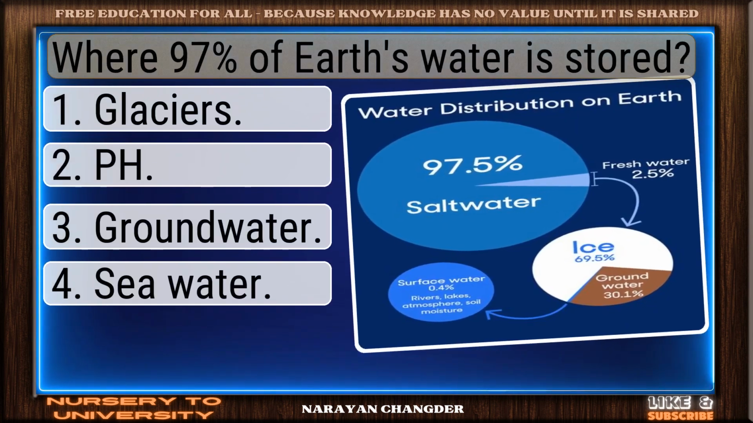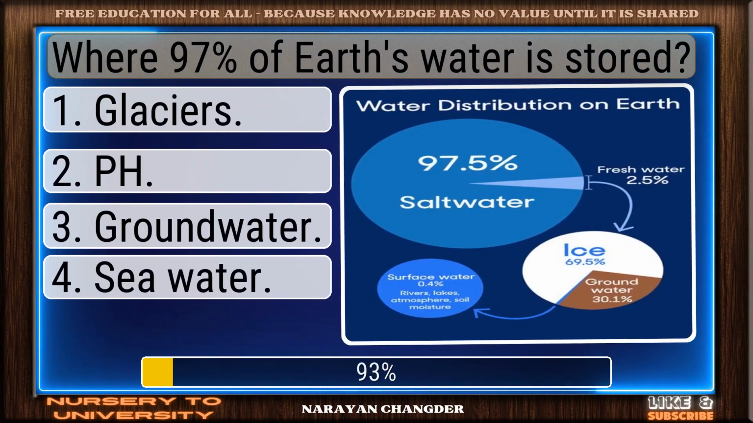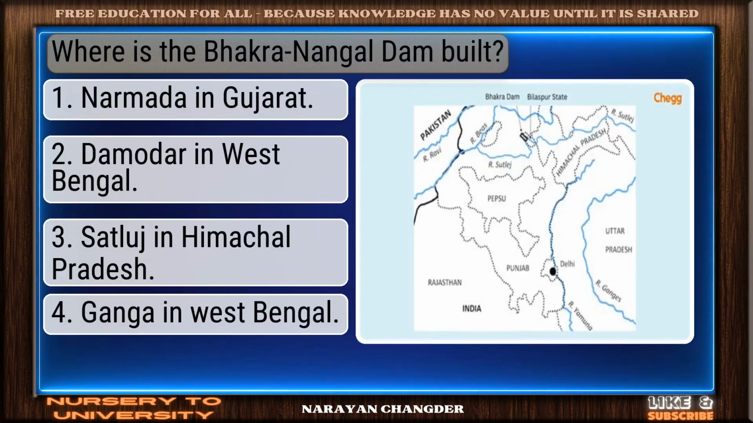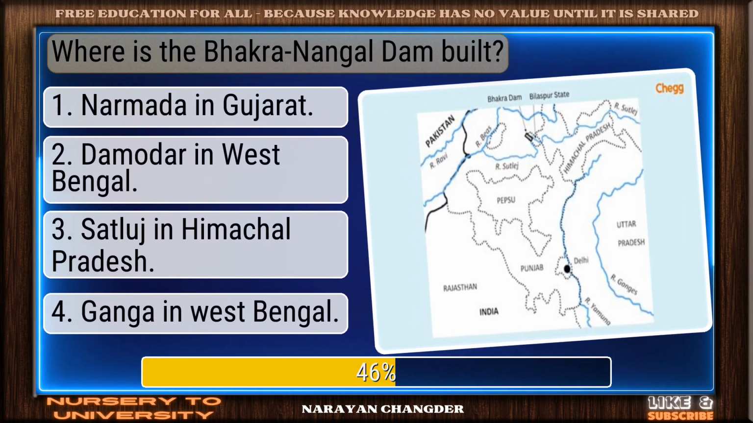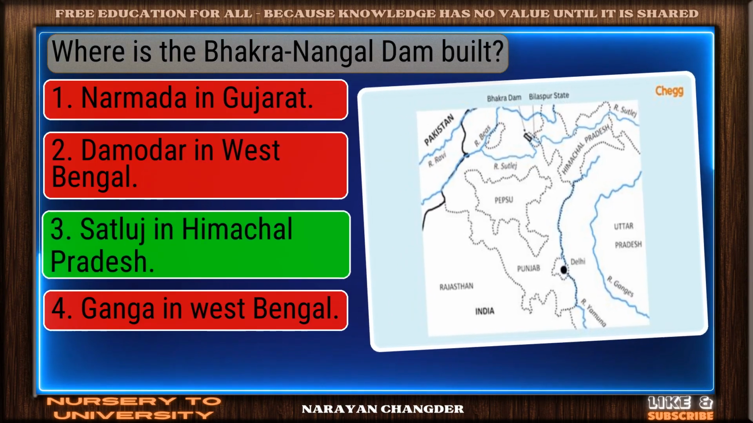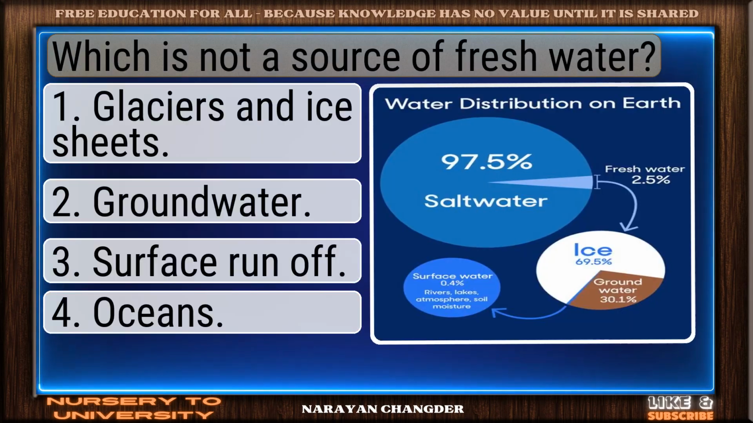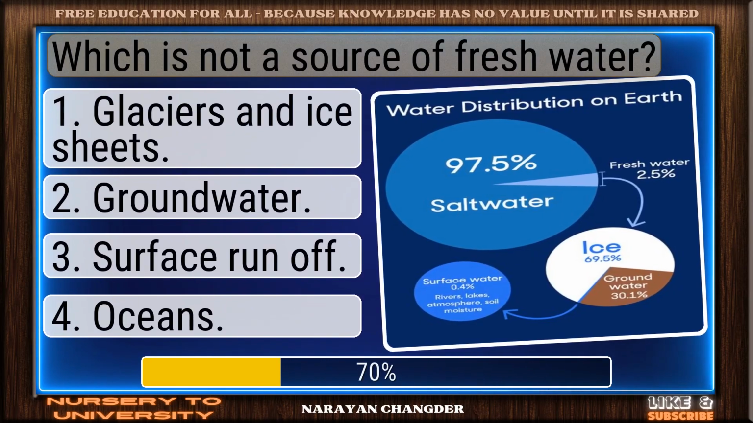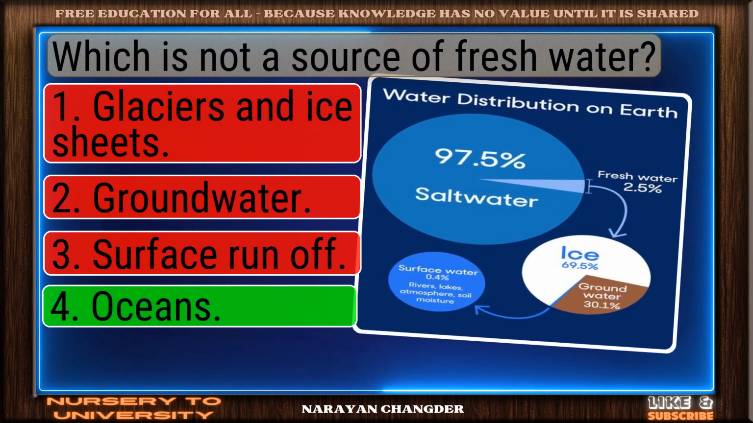Where 97% of Earth's water is stored. Excellent choice. Seawater is the right answer. Where is the Bhakra Nangal Dam built? Bravo. Satluj in Himachal Pradesh is the answer. Dash is not a source of fresh water. Clear logic. Your choice oceans is sound and 100% true.